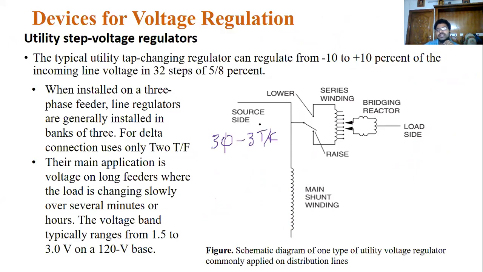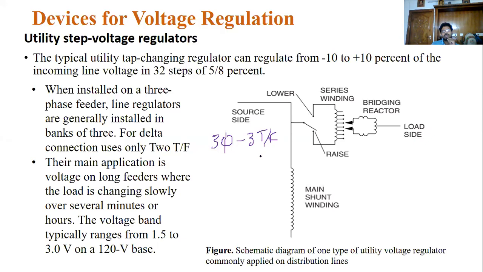Remember, each phase is connected to a single one. Because you don't know in which phase you will get the power quality issues or voltage dips. For example, suddenly lightning hits any one of the phases. What will happen? Sometimes there is a complete interruption and complete loss of voltage.